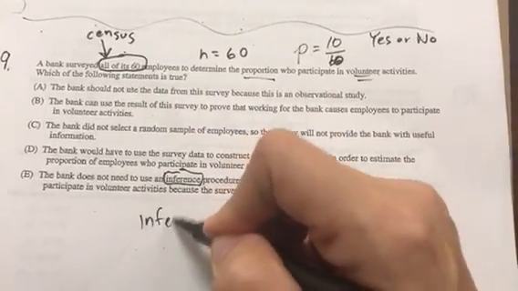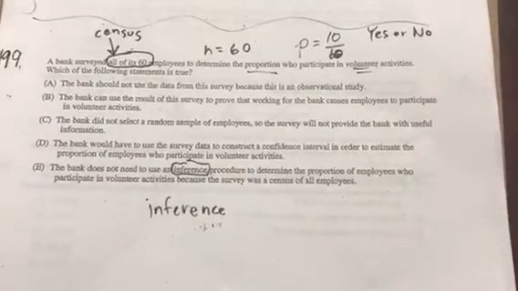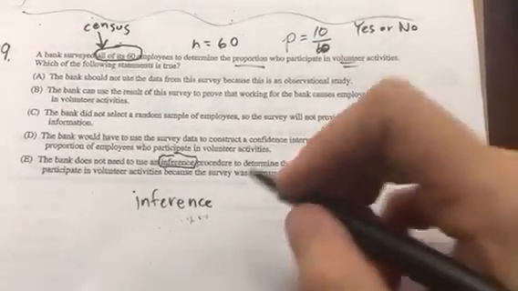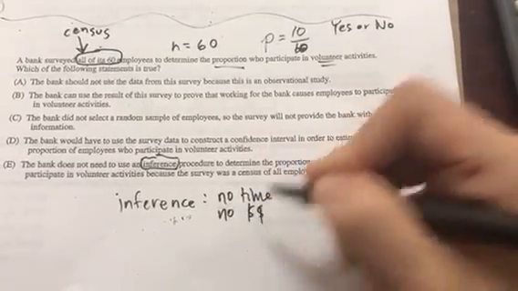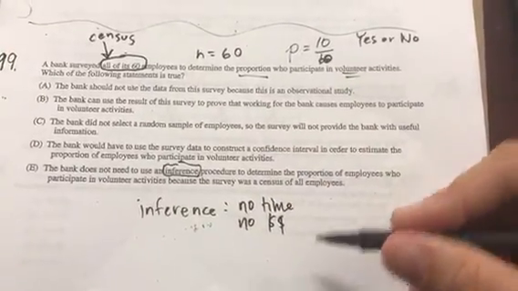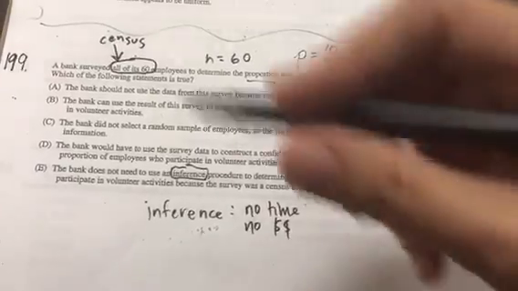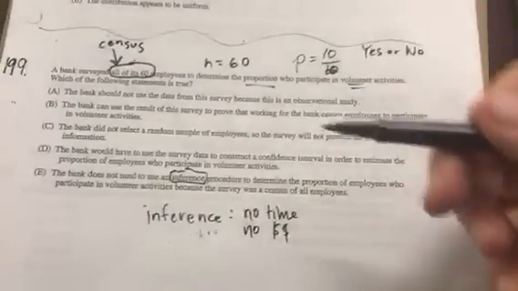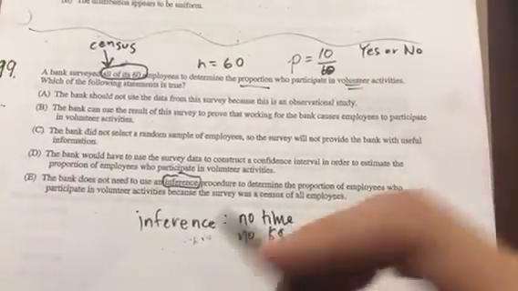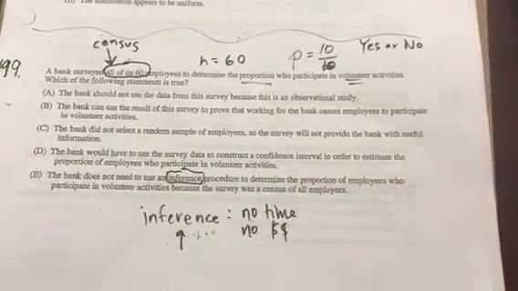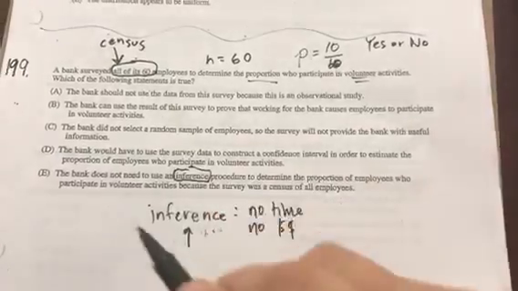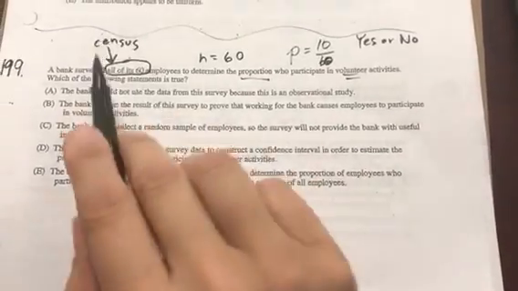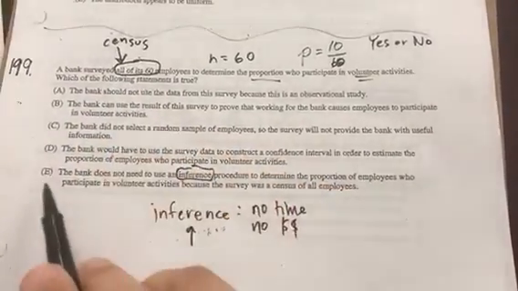Inference is what we do when we have a big population and we don't have enough time or money to ask everybody, because if we really wanted to know what everybody thought, we would just ask everybody. And if we can ask everybody, then there's no point for inference. Because again, inference is what we do when we take a sample and we make an inference about the overall population. In this question, we have the opinions of all the employees.